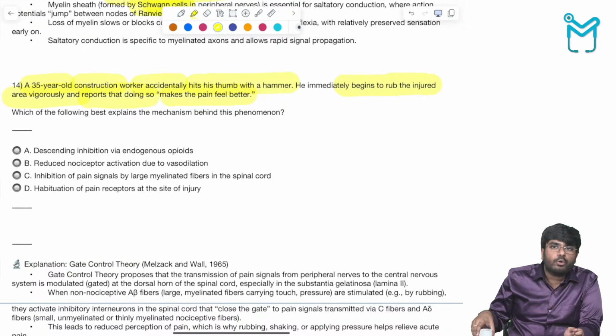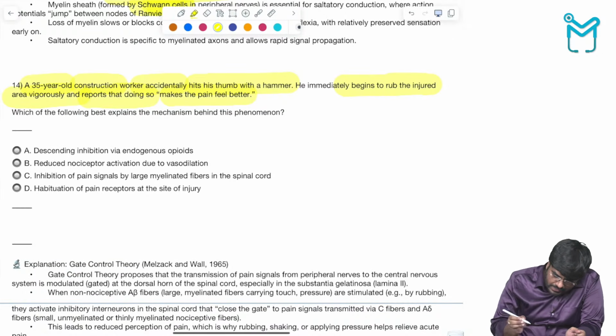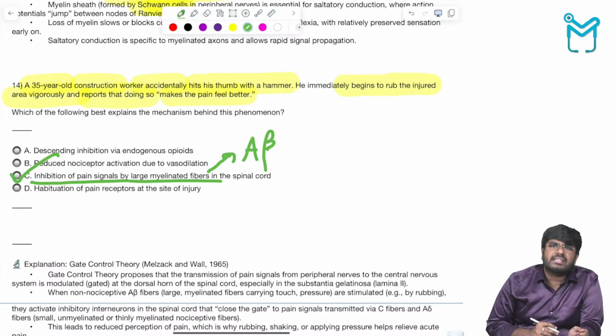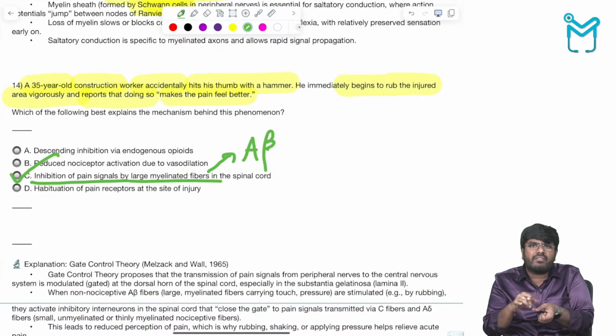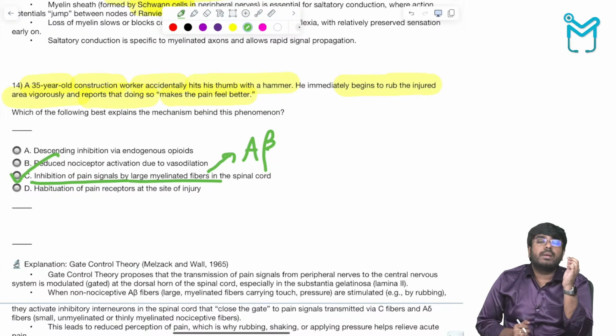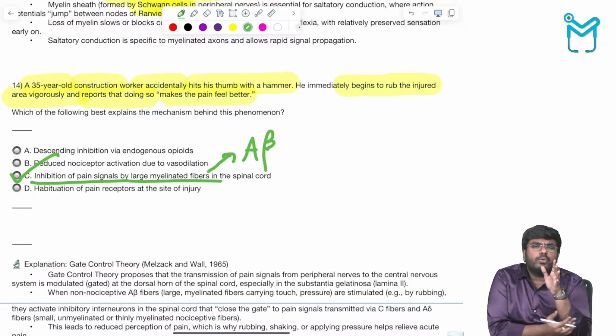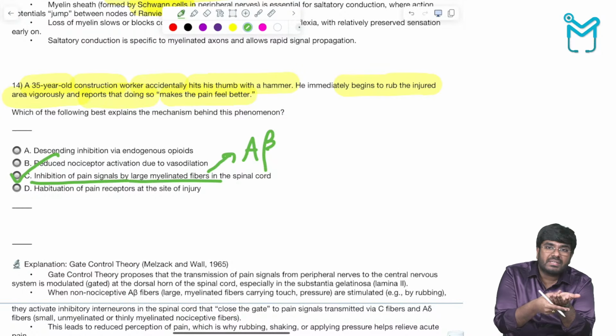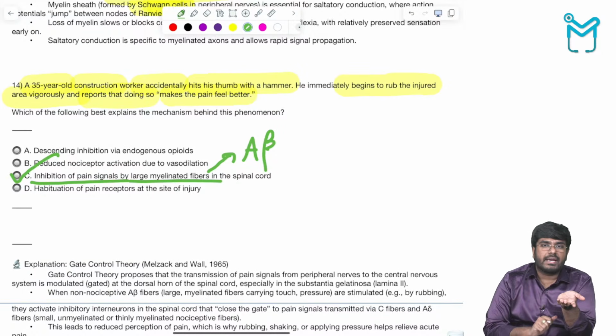So this is called the gate control theory. We have discussed it in our regular classes. So what is the answer? It is the inhibition of pain signals by the large myelinated fibers. Who is the large myelinated fiber in this case? A beta fiber. Giving massage will activate the A beta fibers in that area. So what is my motto? My motto is for you to understand gate control theory, very important. The TENS apparatus, transcutaneous electrical nerve stimulation, works on the principle of gate control theory. Upon giving the massage, which fibers are activated? A beta fibers are activated.